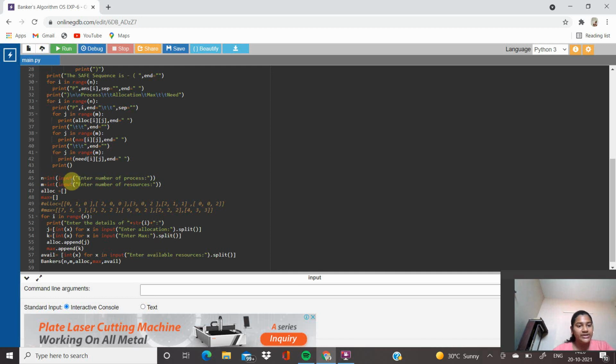n equal to int input enter the number of processes. m equal to int input enter the number of resources. Then allocation equal to empty list, max equal to empty list. Allocation: 010 200 302 211 002.